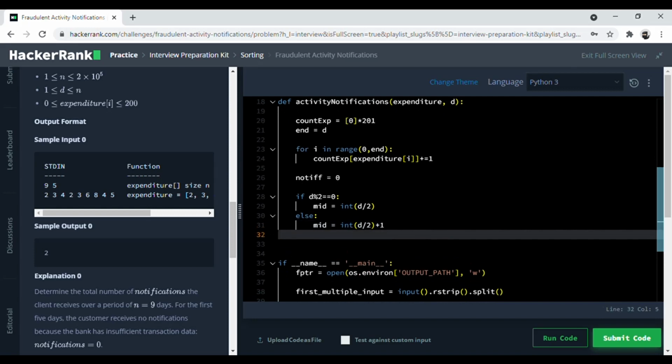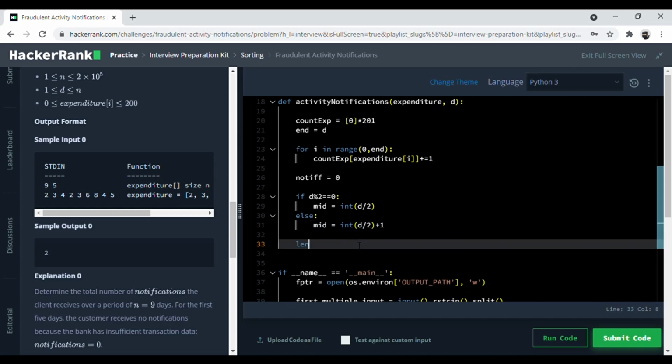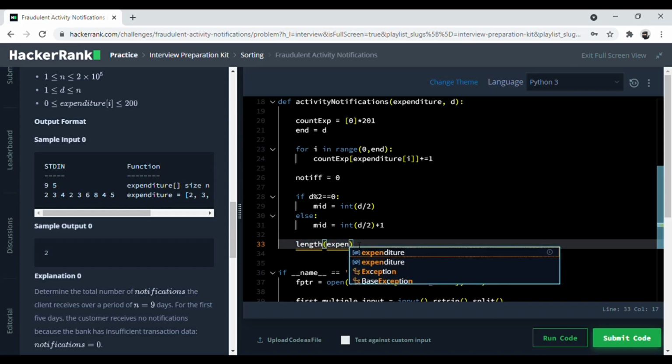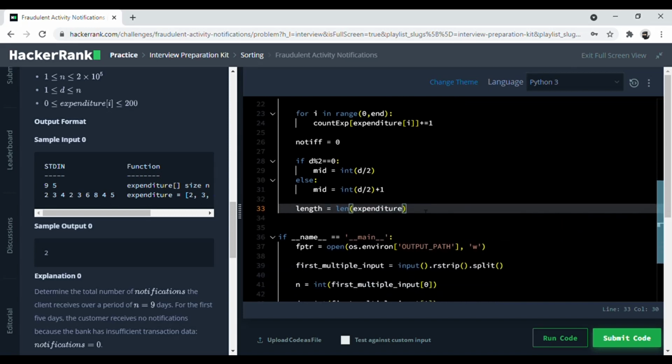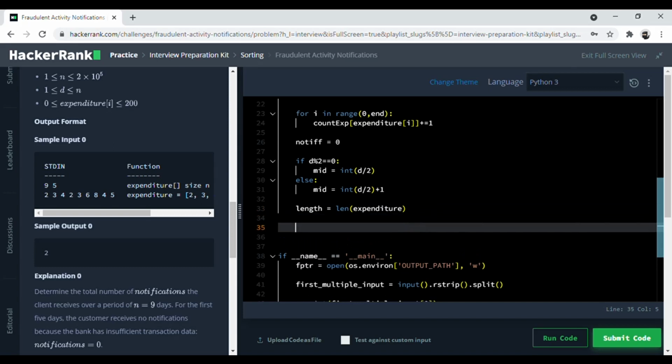Once we get the mid value, we take the length of the entire course of days, which is expenditure. So sorry, we store the length in the variable length, and now we go through all the days just to check how many notifications you get.